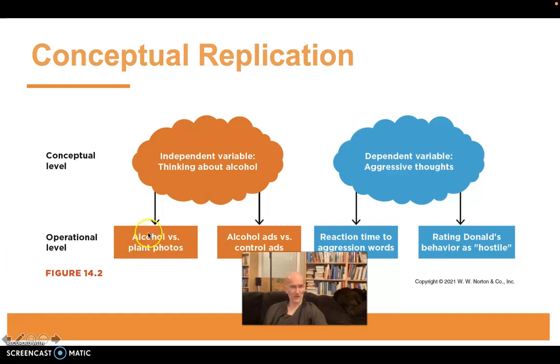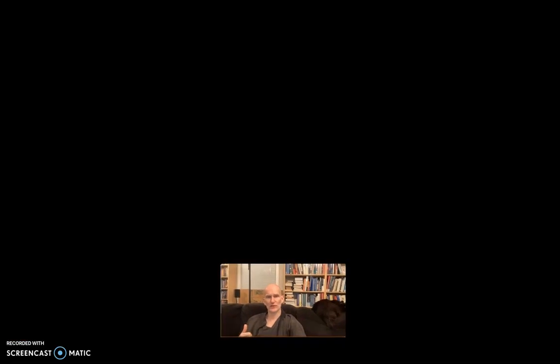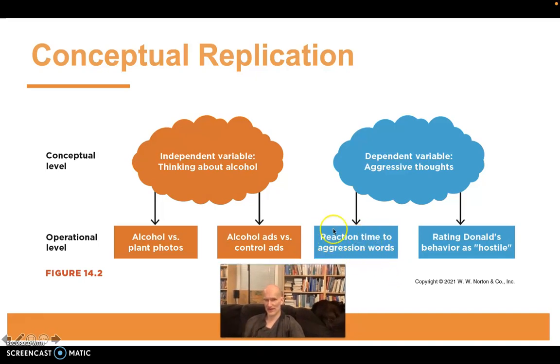They showed alcohol-related photos or plant-related photos, and immediately after each photo they presented a word, an aggression-related word or a neutral word, and they measured reaction time. It showed that the fastest reaction times were found to aggression-related words when these were immediately preceded by, or primed by, alcohol-related photos.